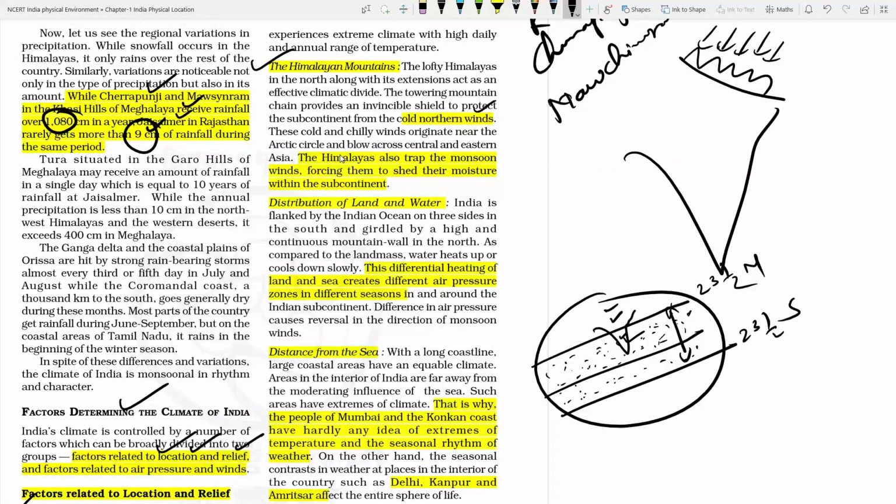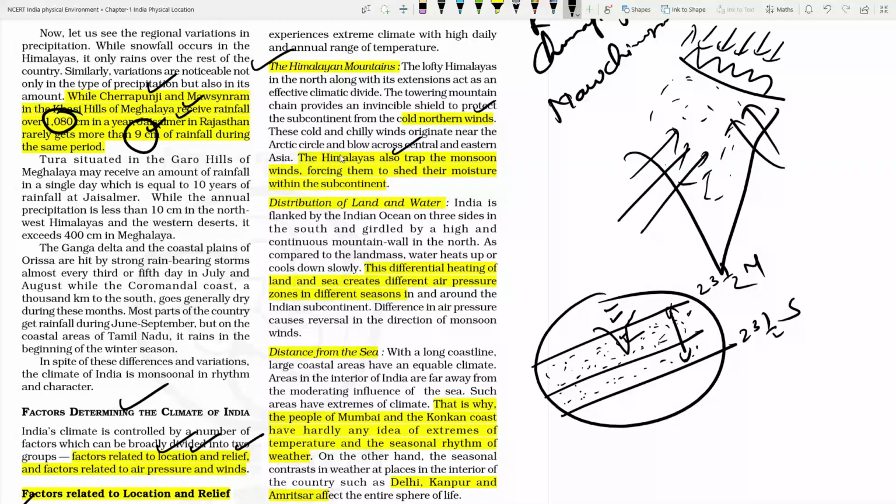It is working as a barrier, and it also traps the monsoon coming from the southwest monsoon and the Bay of Bengal branch, but it is not letting this monsoon go beyond the Himalaya. Okay. So the Himalaya also works as a barrier so that all the moisture should be shed on these regions only.